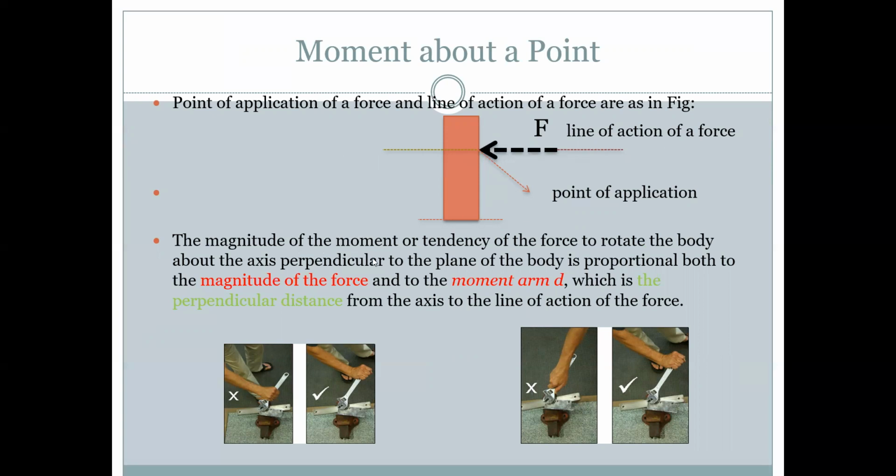The magnitude of a moment, or tendency of a force to rotate the body about the axis perpendicular to the plane of a body, is proportional both to the magnitude of the force and the moment arm d, which is the perpendicular distance from the axis to the line of action of the force. As we hold it near the body, it will not move with the moment. As we hold it along the line of action, far away from the head, it moves smoothly. This is all about the moment about a point.